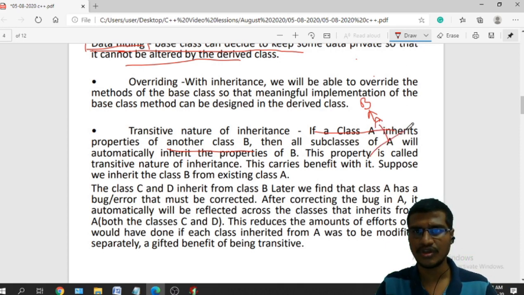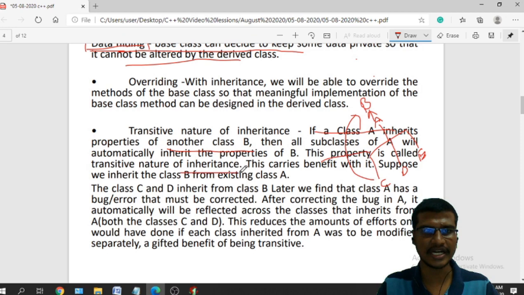From A, if you have any other classes like C, D, E, whatever the subclasses of A are, those will indirectly and automatically inherit the properties from the class B. This property is called the transitive nature of inheritance.